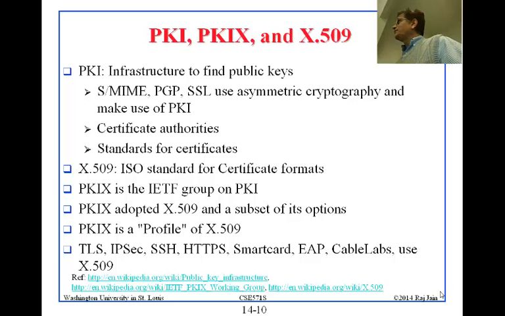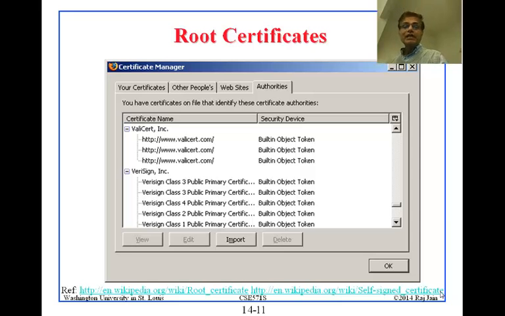Everybody uses X.509. And there are a few URLs here that you may want to check for additional information than what is in the book. Now, these certificates are stored in your computer, and they are called root certificates. If you go back to your computer, this is my browser, Firefox. It keeps all the certificates. Not everybody's certificate, not the Amazon certificate. It keeps all the CA certificates, all the people who can issue certificates.